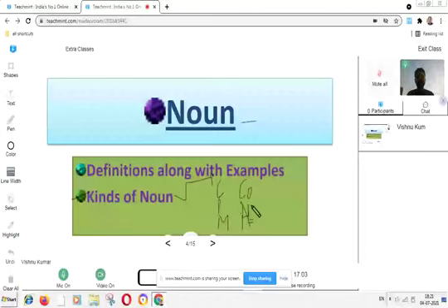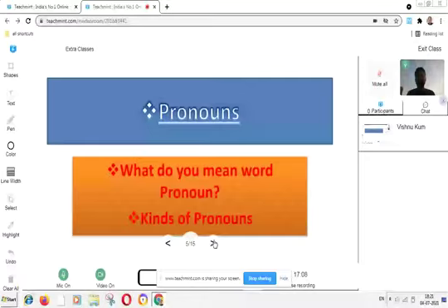Moving to the next slide, the second part of speech is pronoun. As we all know, noun, and the other is pronoun. Pronoun, as the name suggests, means pro plus noun. Pro means in place of, and noun is noun.